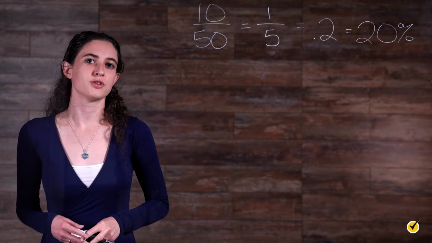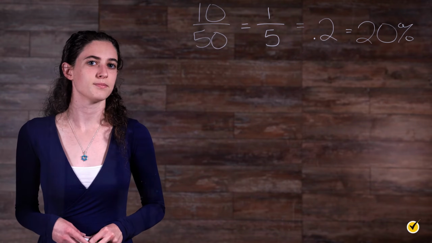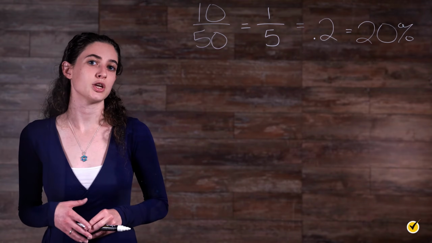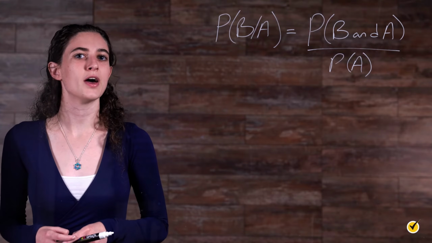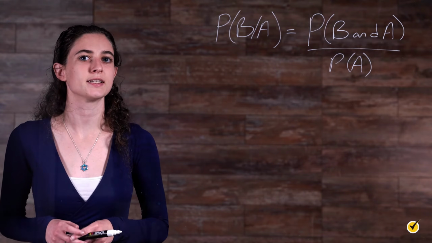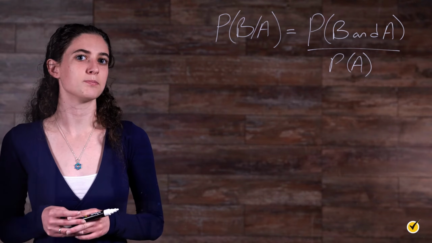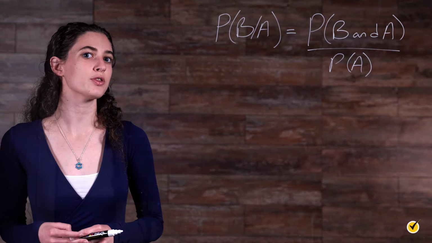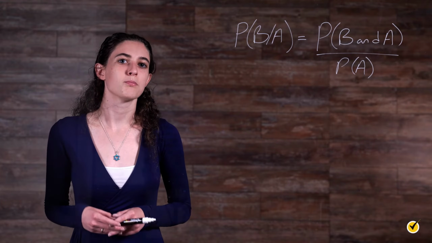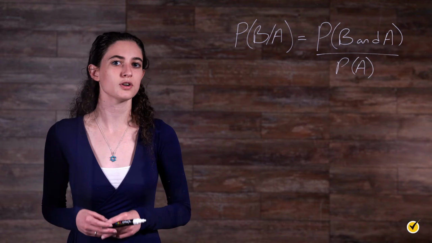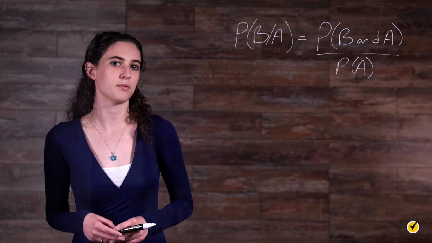Fortunately, there's a faster way to do this than drawing a diagram every time you encounter a conditional probability question. There's a handy formula we can use. We read this formula as the probability P of event B happening given that event A has happened is equal to the probability of events B and A happening over the probability that event A has happened. In these types of problems, both probabilities on the right side of the equation are usually given or can be determined from a sentence or table.